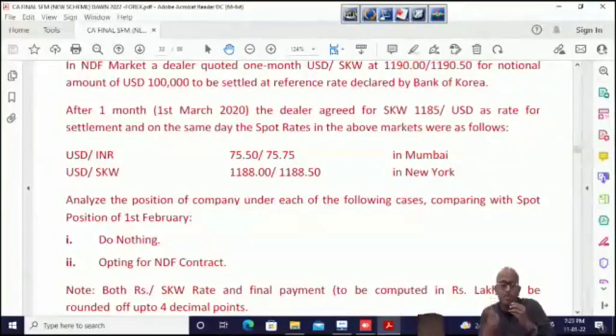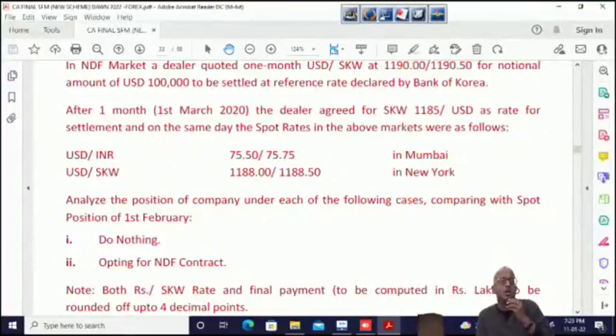Understand please, focus on the base currency. We are buying SKW forward, that means we are selling USD forward. We are selling USD forward, short position. And on USD, the rate has gone down from 1190 to 1185. That means on the betting we are gaining. Okay, to find out the gain, please convert that 1190 million into US dollar. 1190 million divided by 1185.